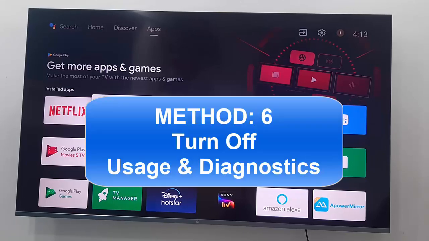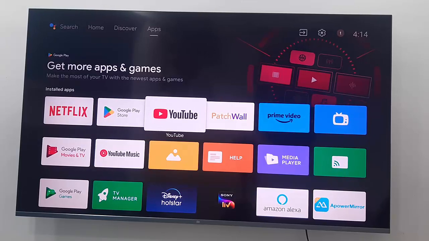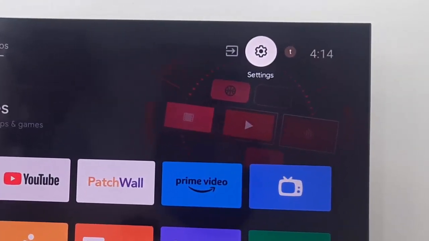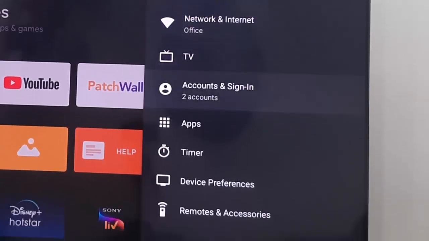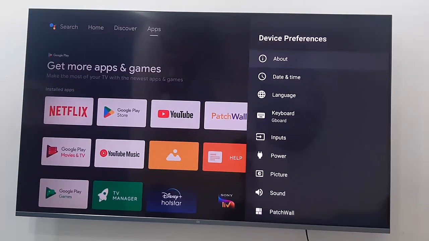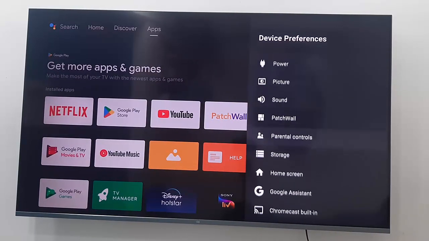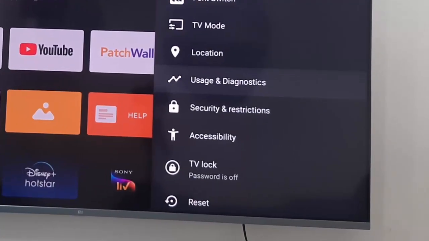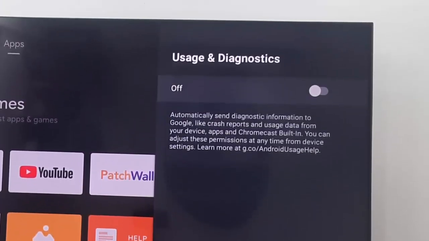And the next here, guys, method number 6, turn off usage and diagnostics. Open your settings. Now go down, open the device preferences, and next here, guys, open the usage and diagnostics and simply turn off this option. Like this, you turn off this option and go back.